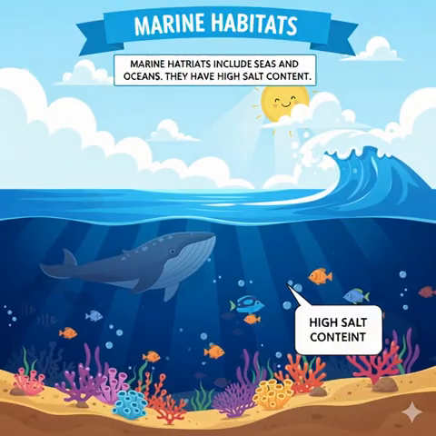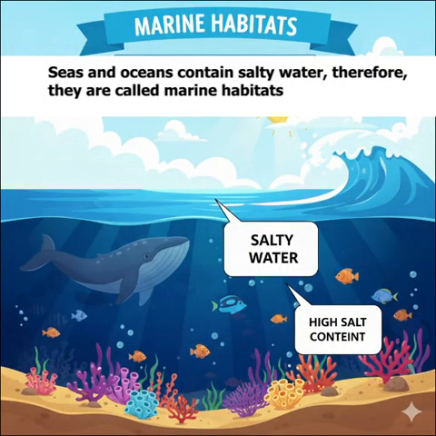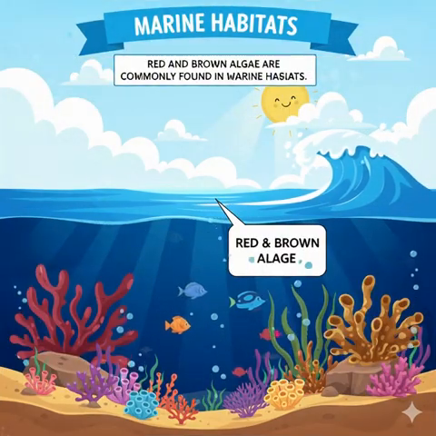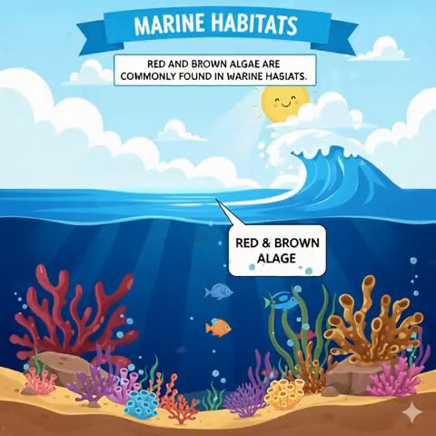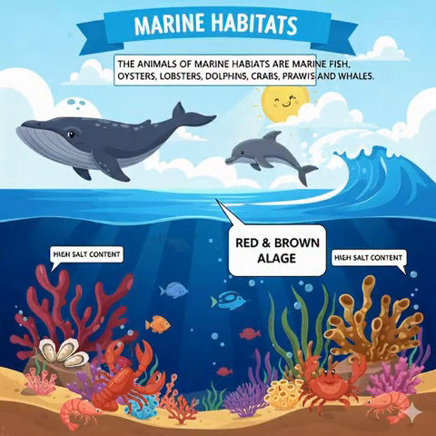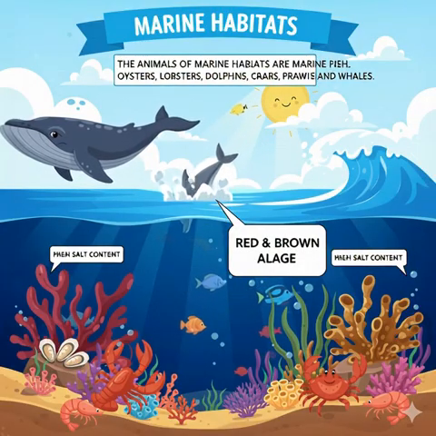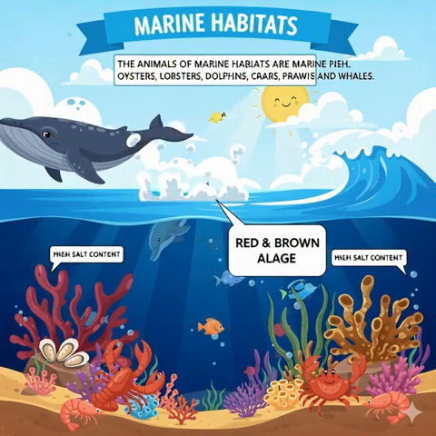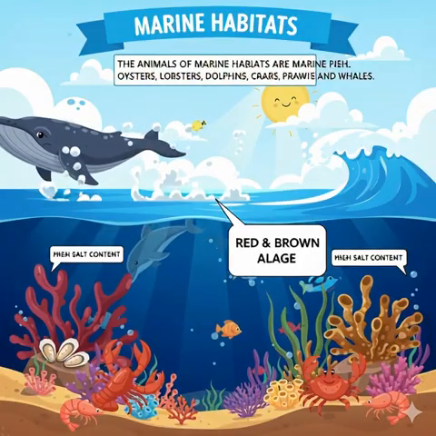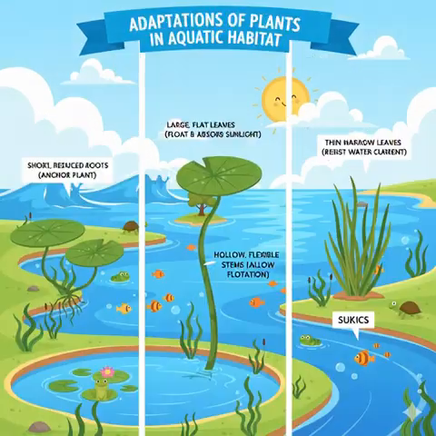Marine habitats. Seas and oceans contain salty water, therefore, they are called marine habitats. Red and brown algae are commonly found in marine habitats. The animals of marine habitats are marine fish, oysters, lobsters, dolphins, crabs, prawns and whales.